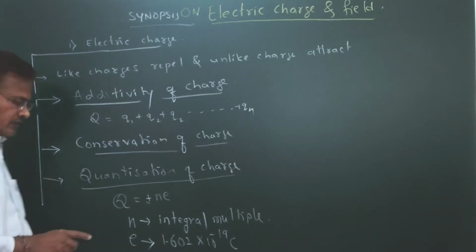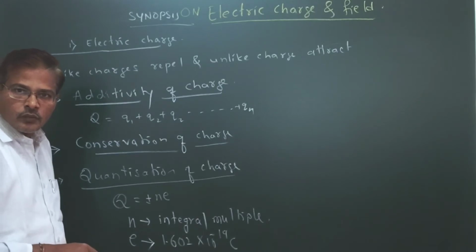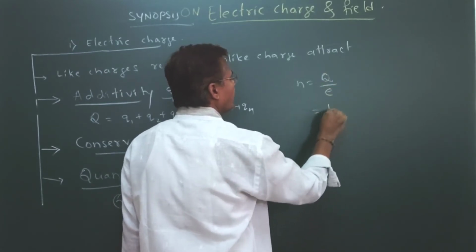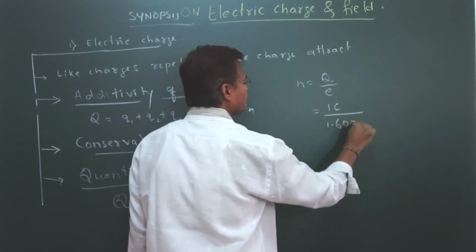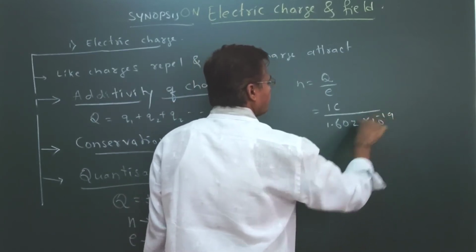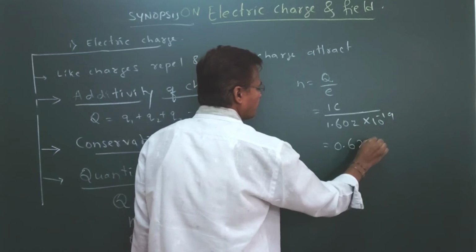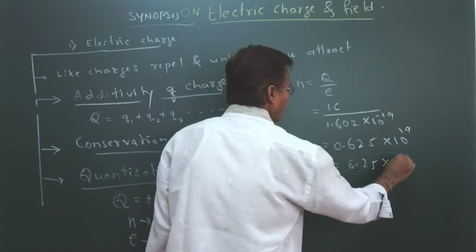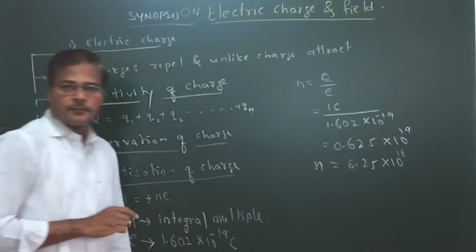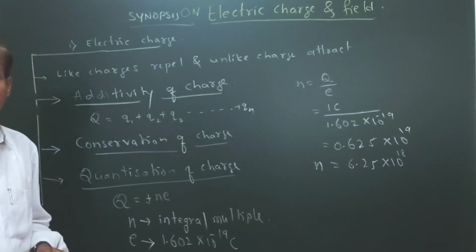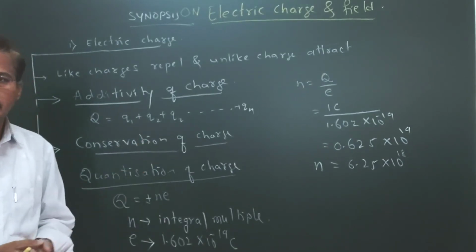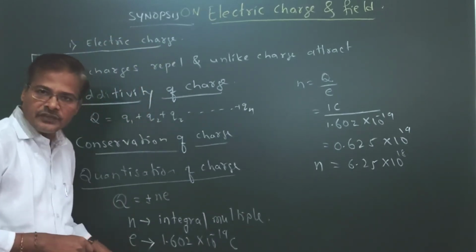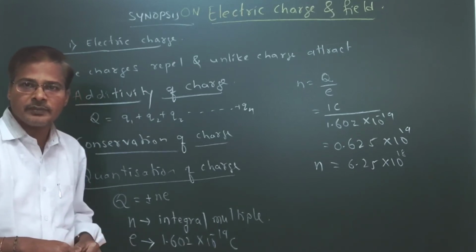In 1 coulomb, how many charges will there be? That is n equals Q divided by e. If I take 1 coulomb divided by 1.602 into 10 to the power of minus 19, we get nearly 6.25 into 10 to the power of 18 electrons or protons present in 1 coulomb. Electron and proton have the same charge value, 1.602 into 10 to the power of minus 19 coulomb.